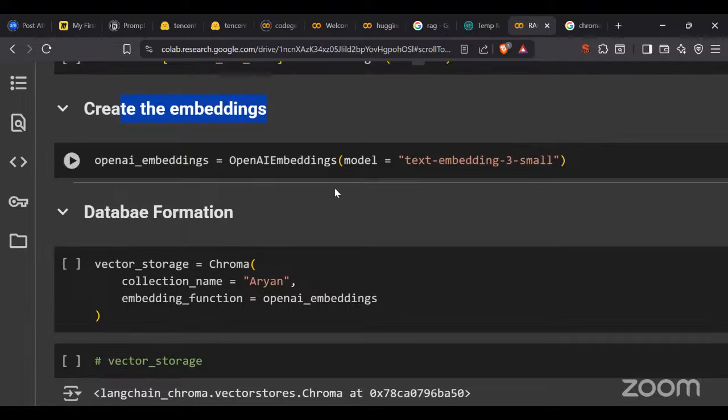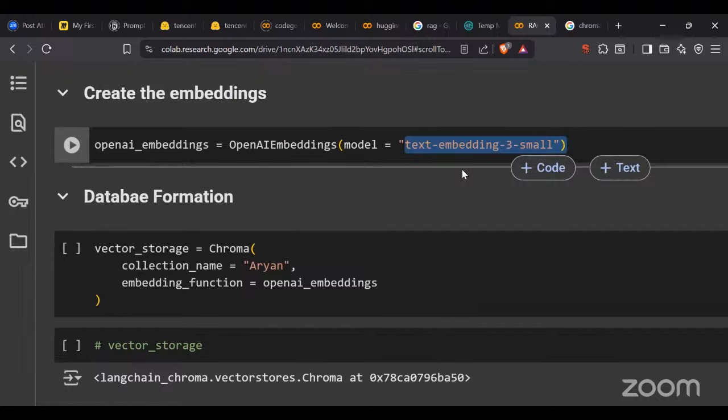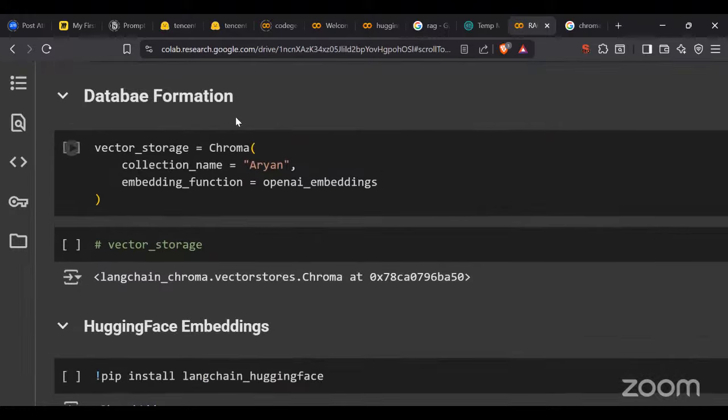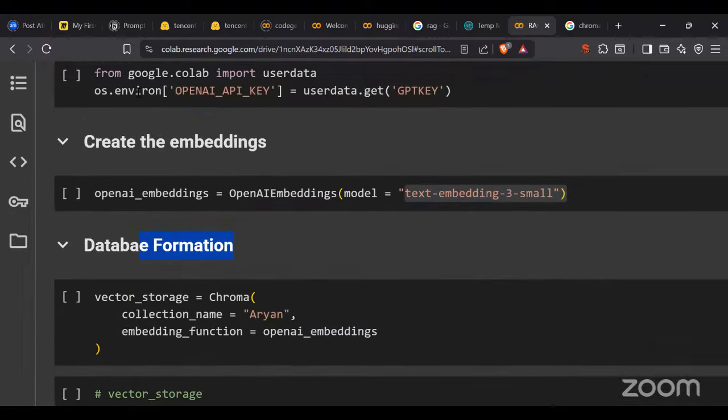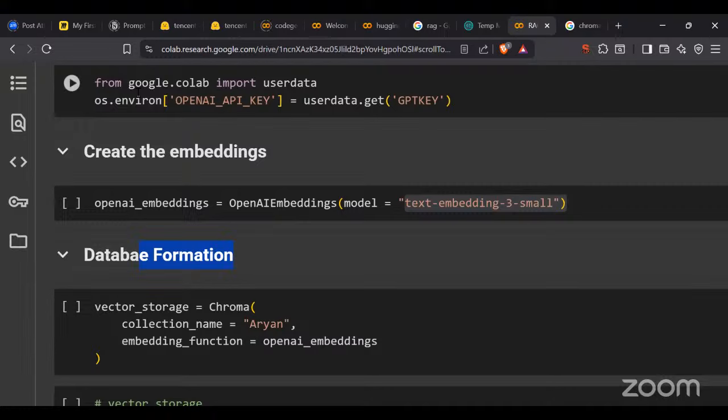To create the embeddings, I'm going to use the text-embedding-3-small model. Okay? This is what I'm going to use here. And then after that, database formation. So we have classified which model I'm going to use. I connected it with my API keys and all those things. So now my model, my LLM, is ready.